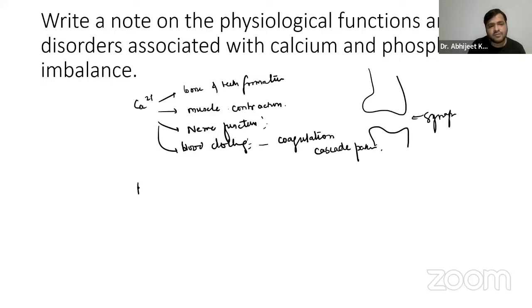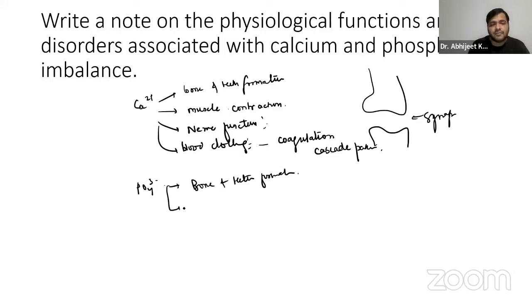Even if we talk about phosphate, basically phosphate also helps in bone and teeth formation, right? You already know the phosphate and calcium combine together to form hydroxyapatite, which is very essential to form the crystals in the bone. They provide strength to the bone structure and function.